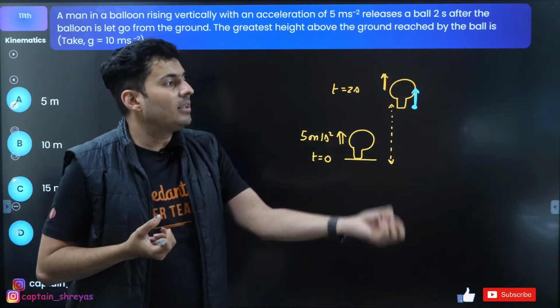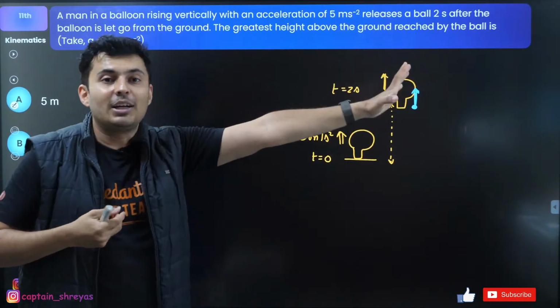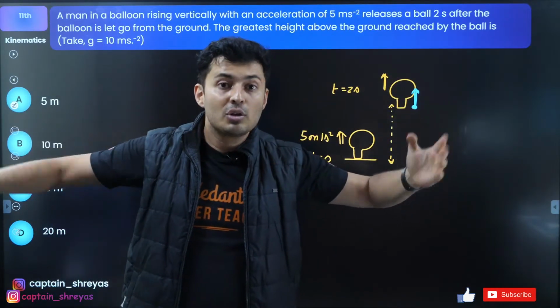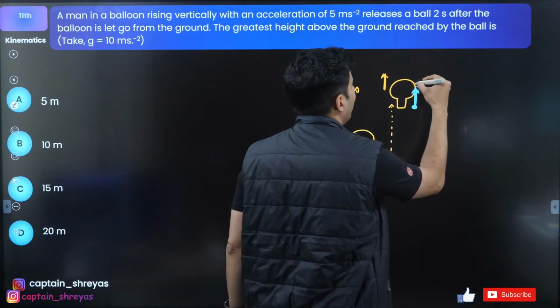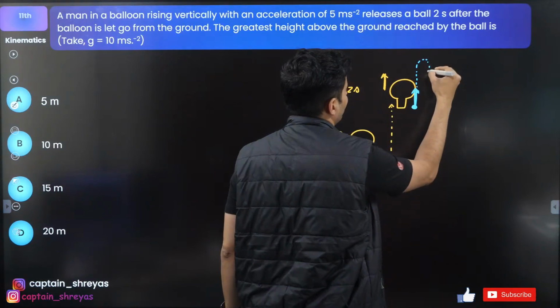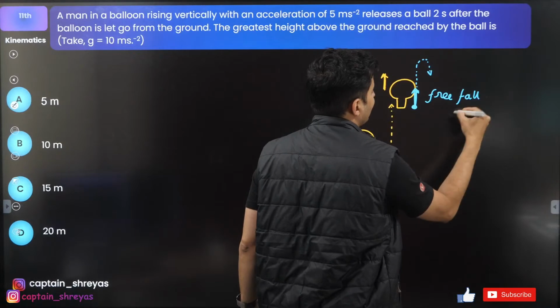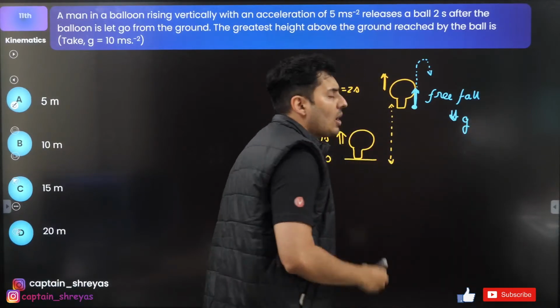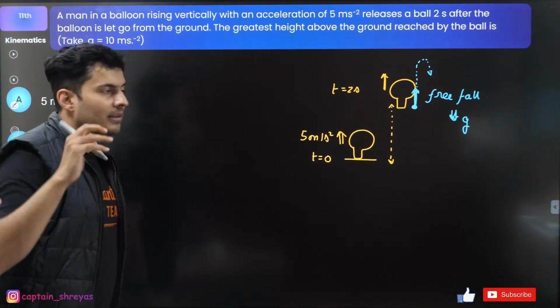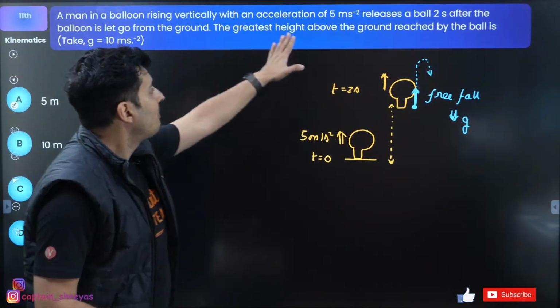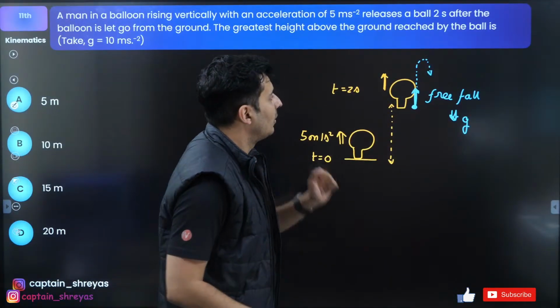So when you drop it, the ball also has that velocity, but after that it is no longer touching the balloon. So what will that ball do? That ball will basically do a free fall motion. Free fall means the acceleration will be due to gravity only. That's all. Now the question is, what is the maximum height that the ball reaches from the ground?